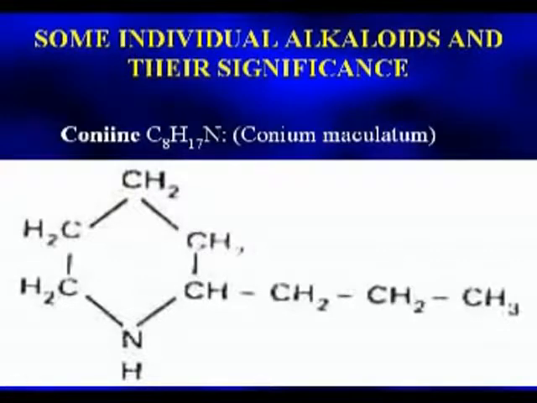Coniine is a colorless oil, optically active, has an unpleasant smell and turns brown on exposure to air. It is soluble in water but more soluble in alcohol. Coniine and its salts are highly poisonous and cause death by paralysis. The structure of coniine you can see here.